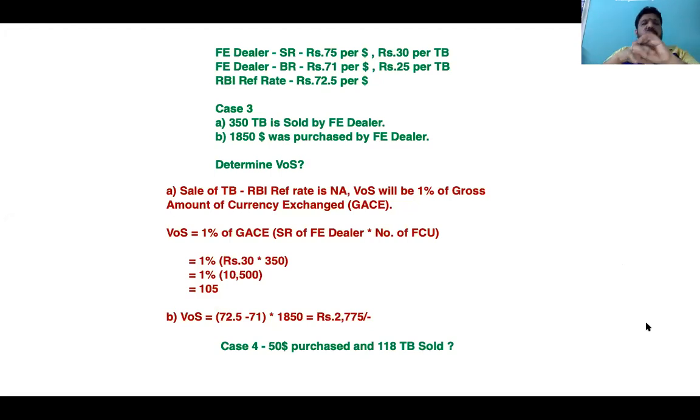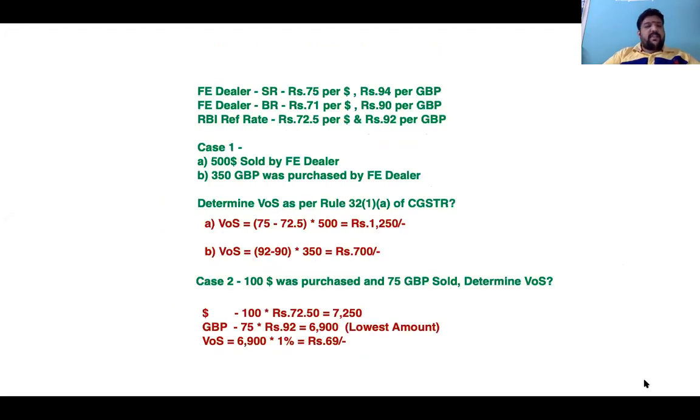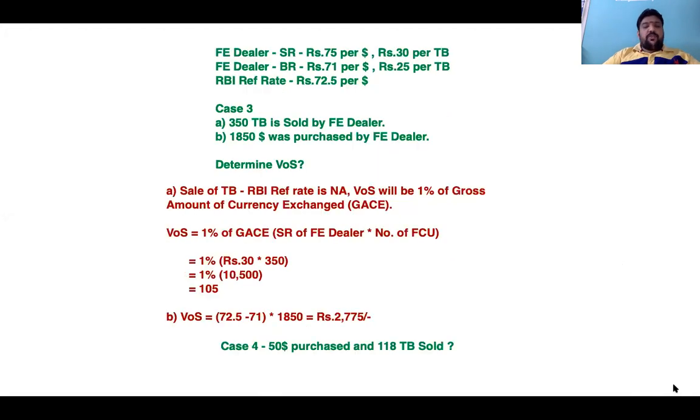A genuine doubt will come. Sir, we did an earlier problem, case 2, where the RBI reference rate was available for both currencies, so we arrived at 69. Now what to do? Very simple. If the RBI reference rate is not available, you always have a foreign exchange dealer rate. You use the buying rate or selling rate as the case may be.